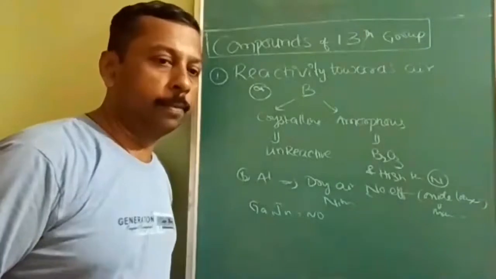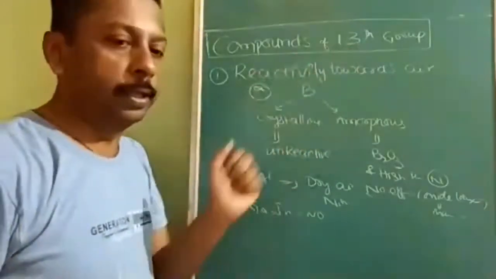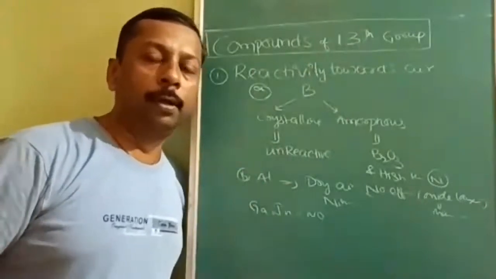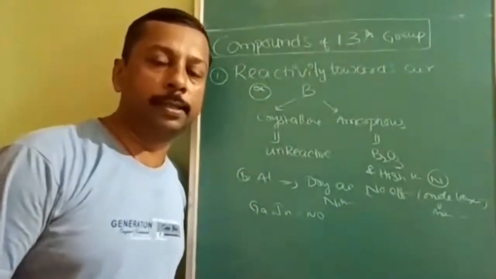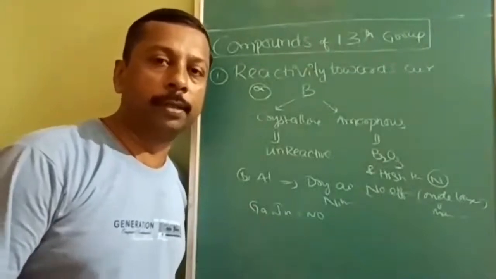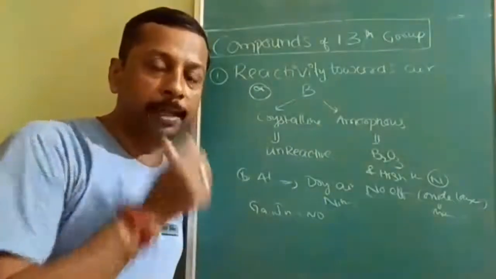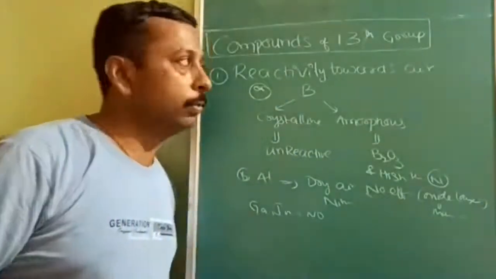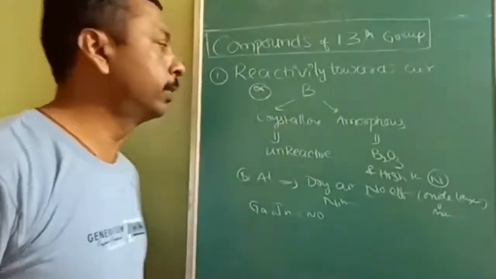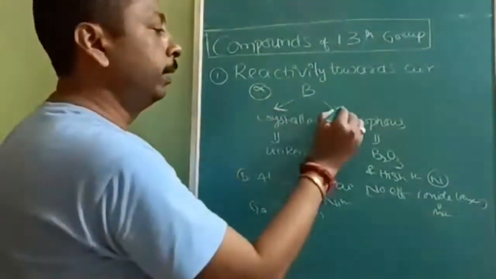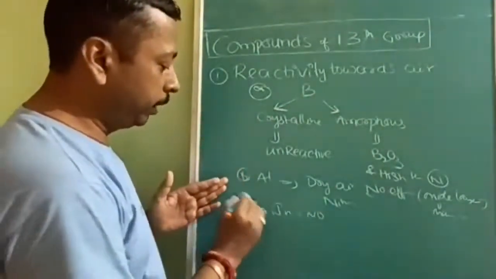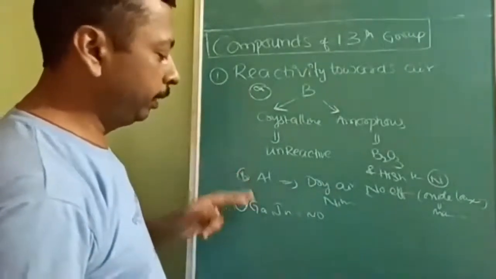Okay, next topic is compounds of group 13A. We have studied general properties. Now we are going to start with the compounds, in the sense of reaction with oxygen, reaction with nitrogen, and reaction with other elements like halides, nitrides, like that. First we are studying reactivity towards air. Further, we are going to discuss separately boron, aluminium, and other elements.